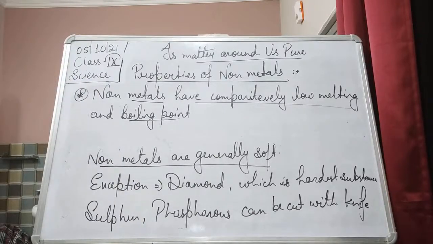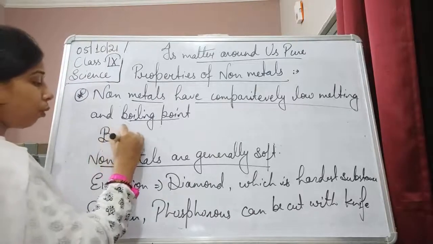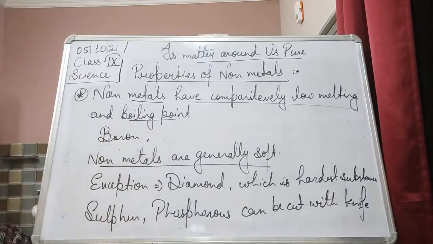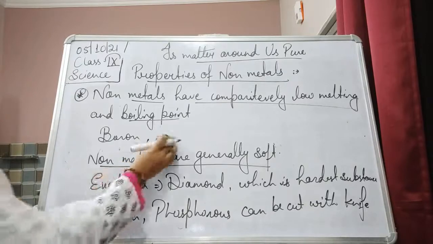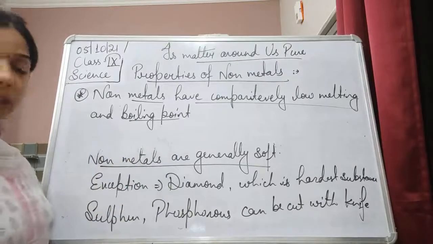If we talk about examples, students, boron is there, graphite is there.